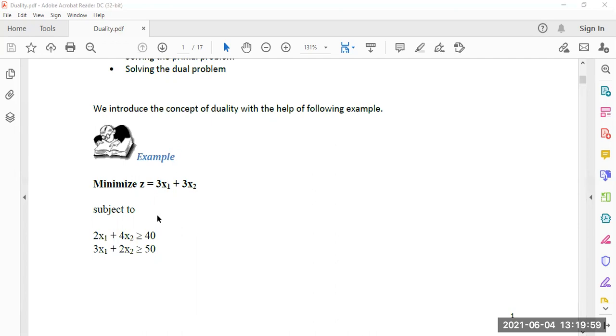When we change this minimization problem into the maximization problem, that is called the dual of this problem, and in that case the given problem is called the primal problem. This minimization problem is the primal, and when we find the dual, it will be the maximization problem.